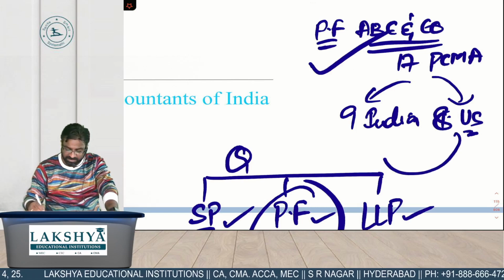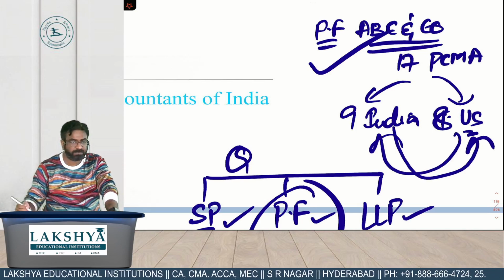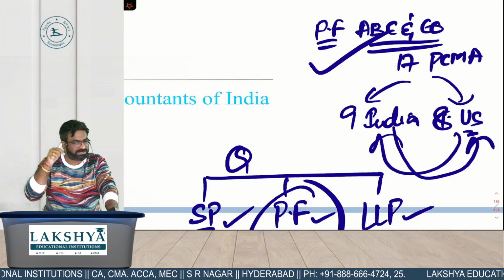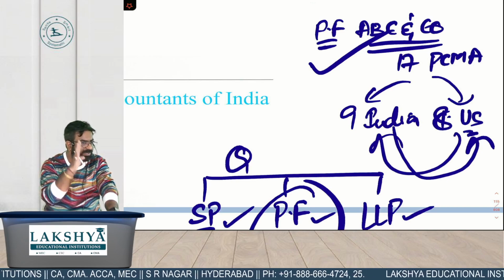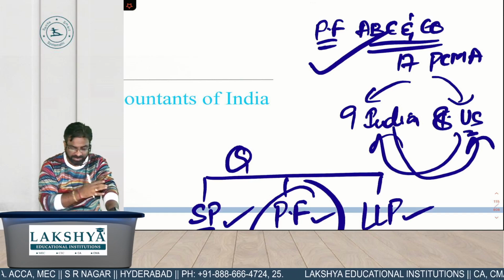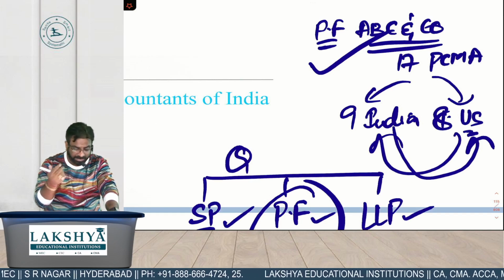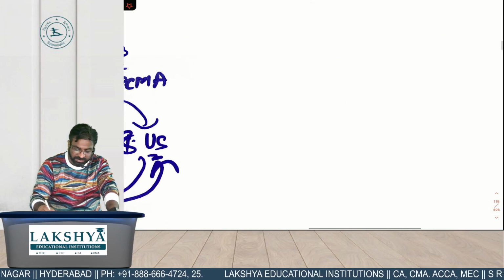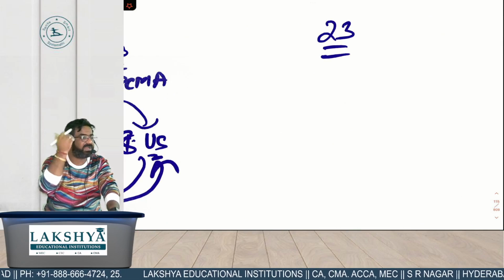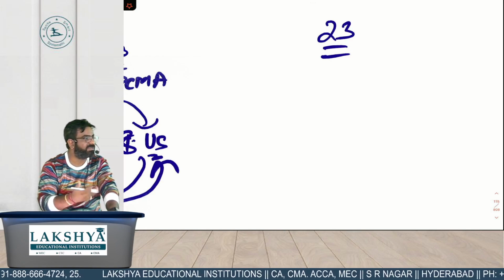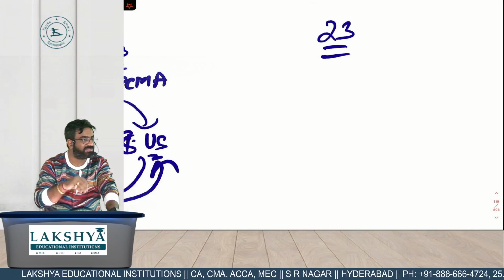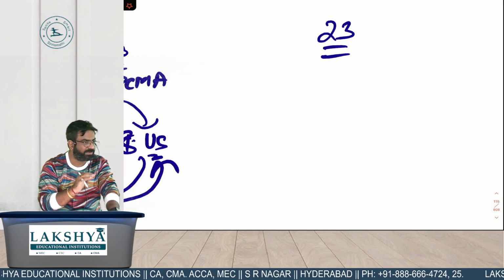लेकिन अगर मैं इसे vice versa कर दूं तो, if the 9 are practicing outside India and 8 are practicing only in India, you are disqualified to practice in India. This is also one of the reasons of your what? Disqualification. Sometimes they make this question more complicated. How? They may give you a question like this कि there are total 23 partners and let me tell you one thing, there is no upper limit on the partners of your practicing firm. Minimum 2 but no upper limit. You can have 1000 partners also in your firm, so there is no upper limit.